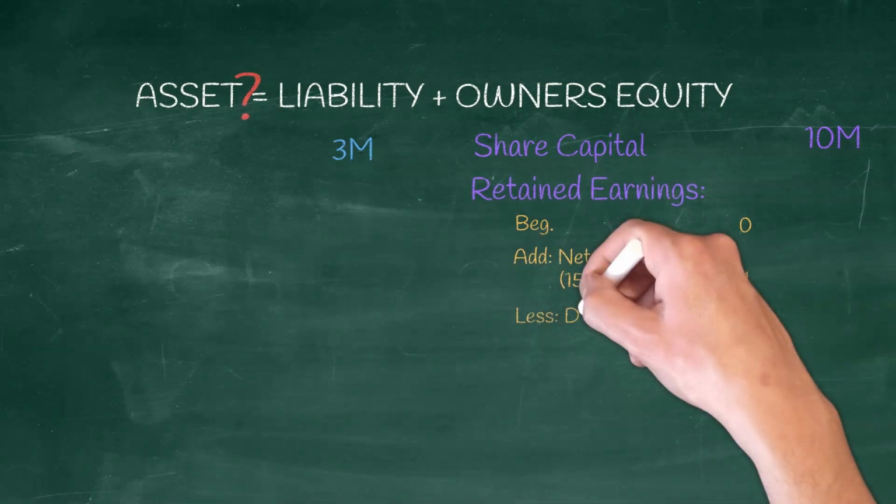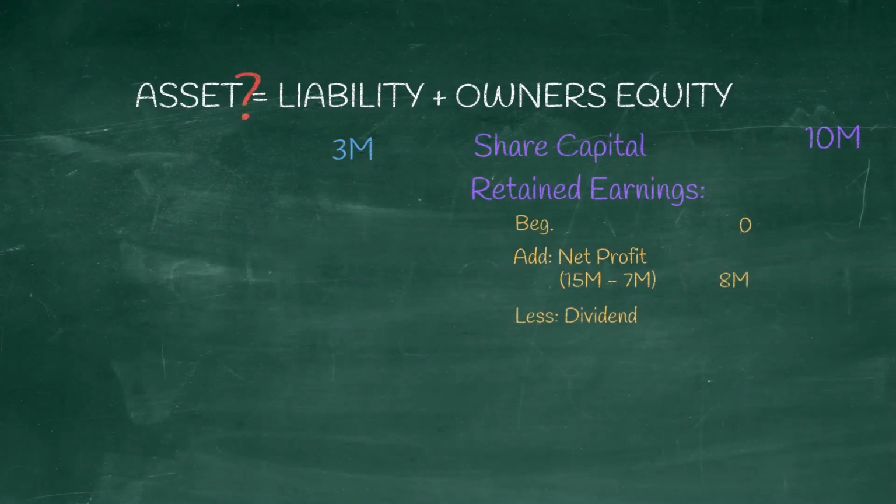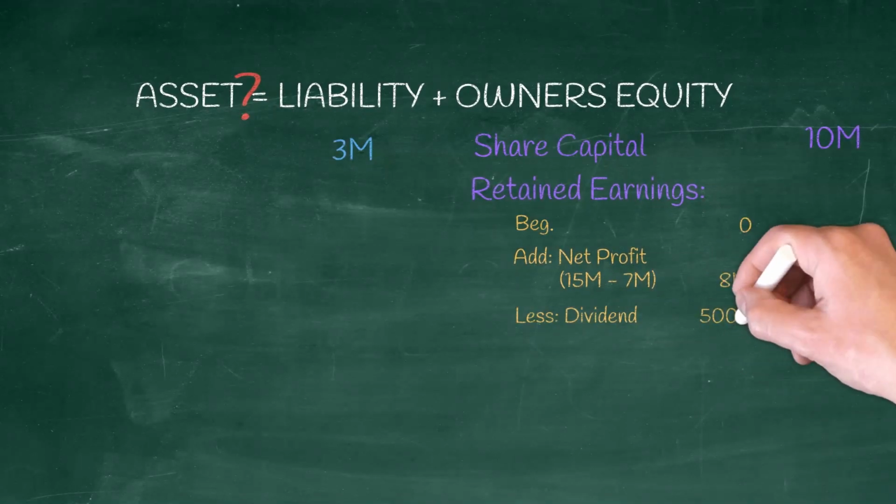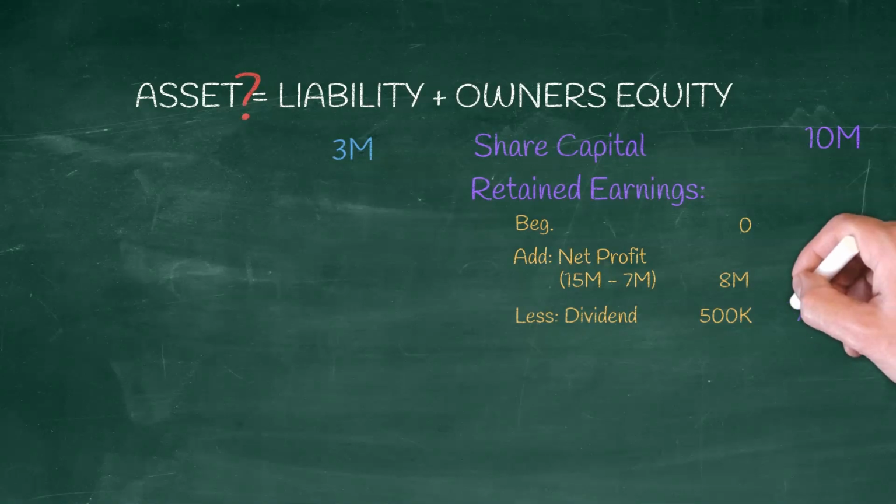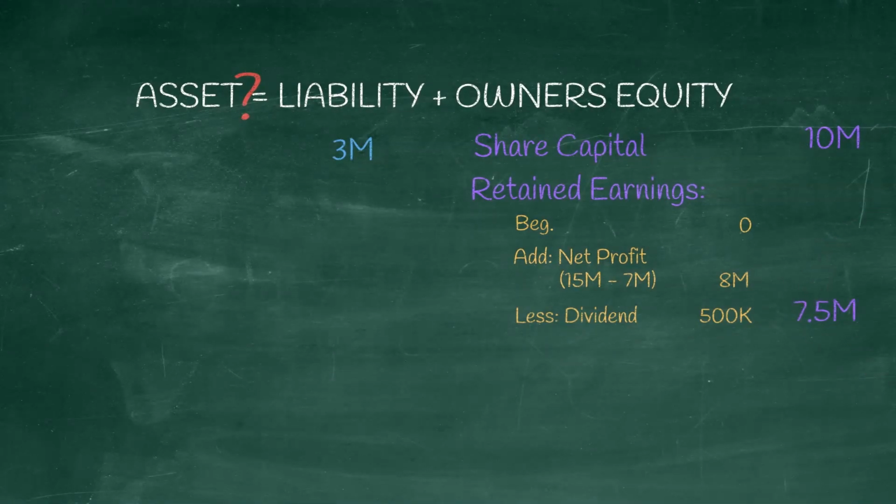However, on December 1, the company declares dividends of 500,000 to be paid on January 20 next year. Since dividends is declared this year, we need to deduct the whole amount against retained earnings by debiting retained earnings and crediting dividends payable. We have to consider the liability in this case.